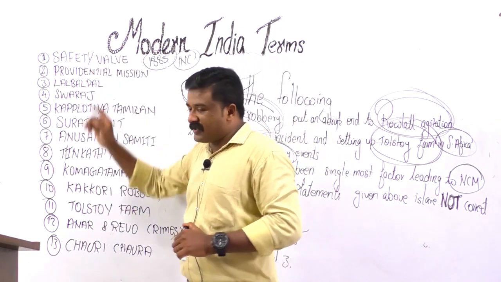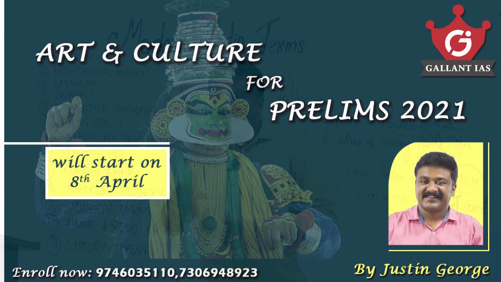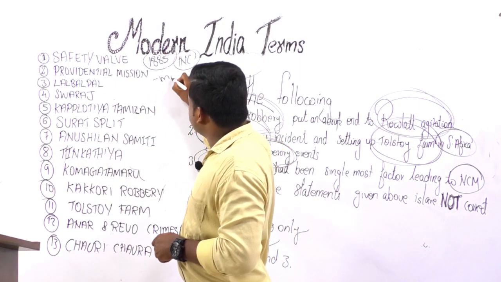Anyway, the safety valve theory and the lightning conductor theory are all related to the formation of the Indian National Congress. Now, the Providential Mission theory is an idea of the moderates.